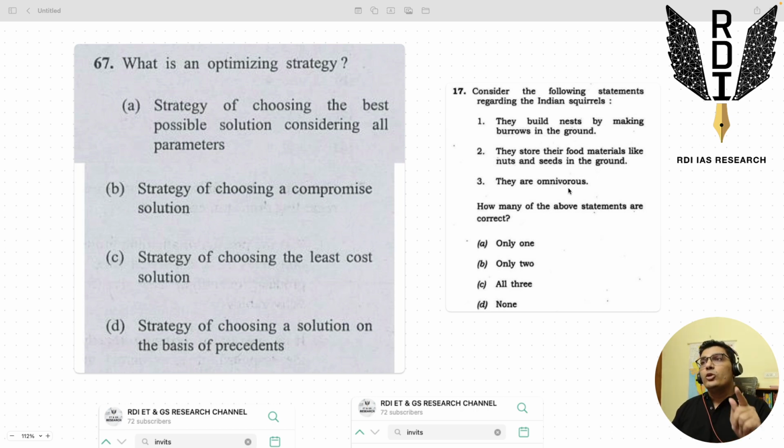Generally you should not be using specialist knowledge or even your graduation knowledge in solving questions. You should limit yourself to NCERTs and the basic reference books. You have to always keep in mind the constraints of the student, right? English literature student, Sanskrit student also will be writing. So the question will not be for English literature or Sanskrit or engineer. It will be for everyone, a level playing field, right? So an omnivorous kind of official, formal, book-level statement should be correct. But again, like C and D, none and all will not be the answer.